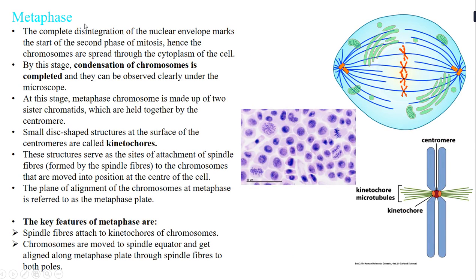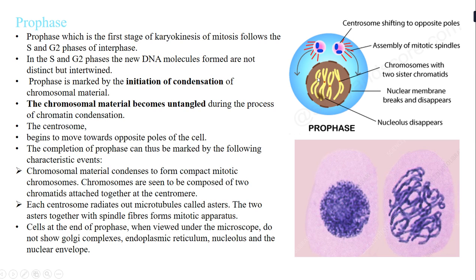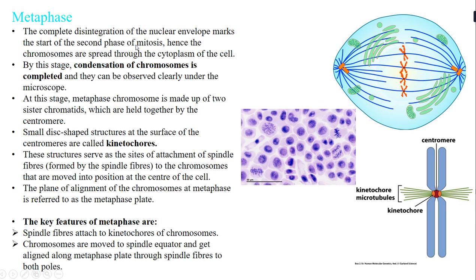After this comes the metaphase. Now what happens in metaphase? Here there is a complete disintegration of the nuclear envelope. So here if you see, the nuclear envelope was slowly getting disintegrated, correct? It was slowly disappearing. But in metaphase, there is a complete disintegration of the nuclear envelope, and this is marked as the second phase of mitosis.